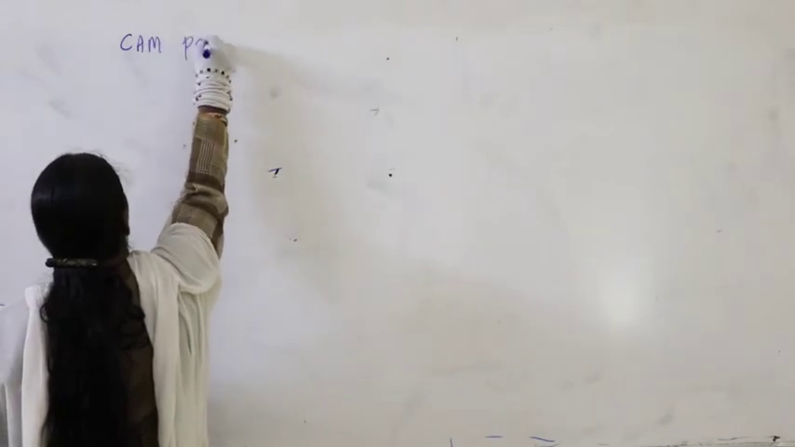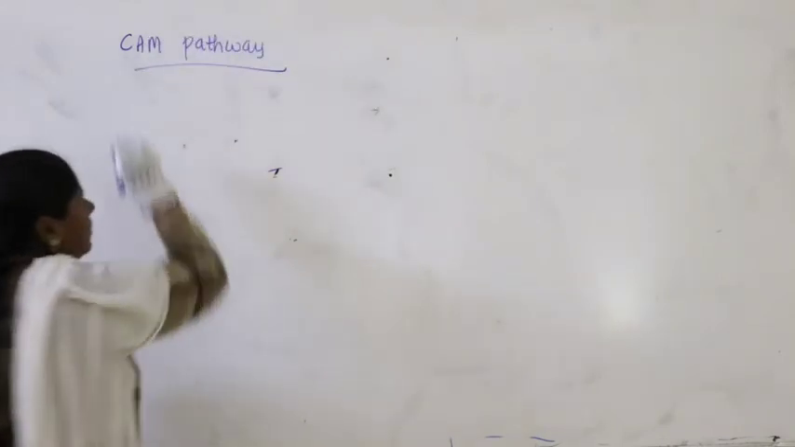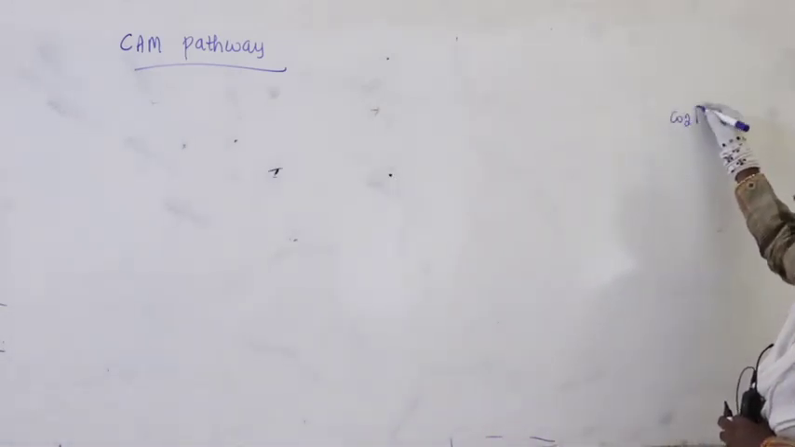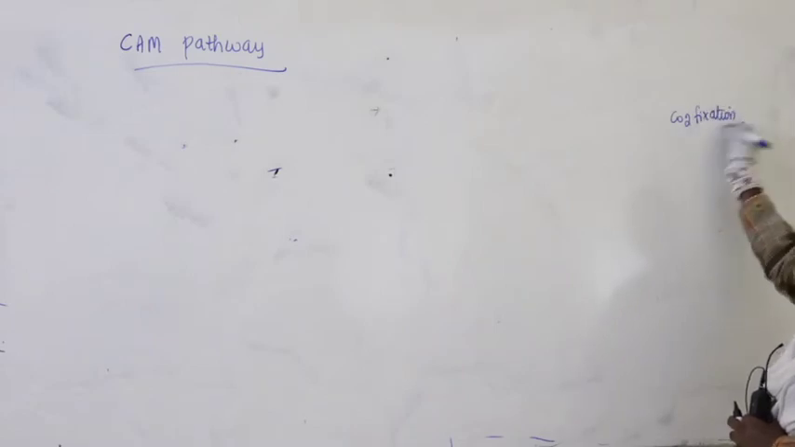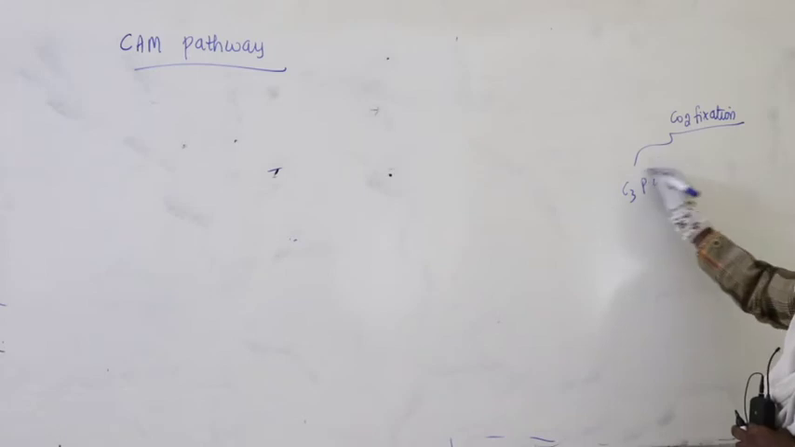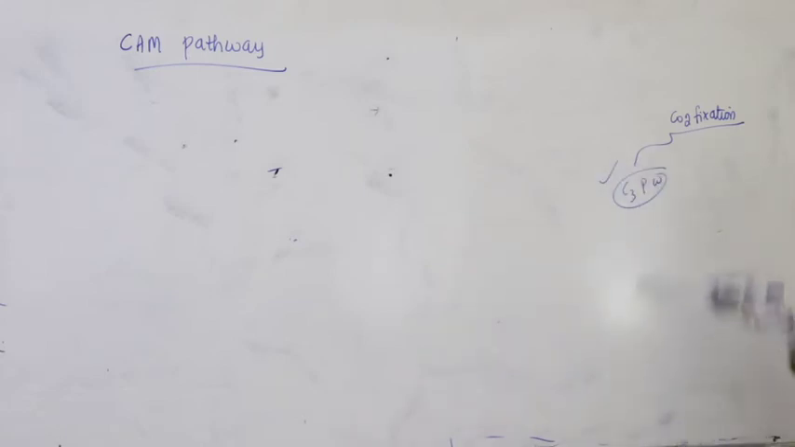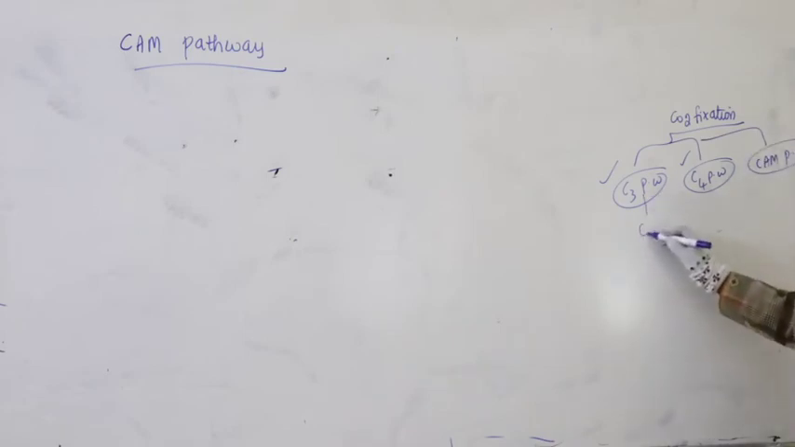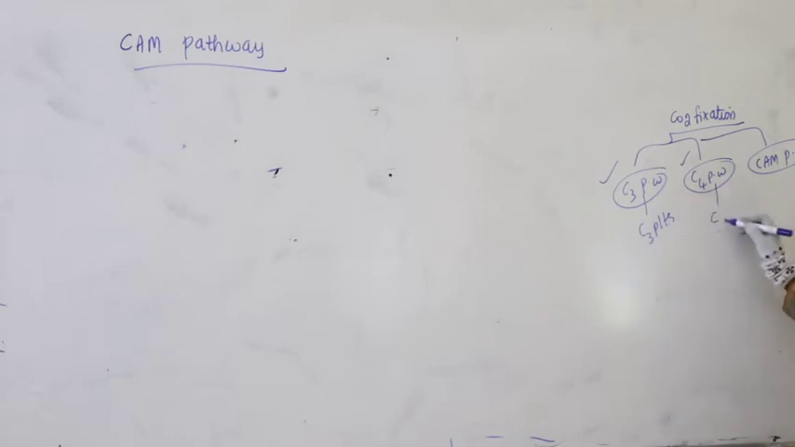CAM pathway. If you remember, these are the pathways we have for carbon dioxide fixation. We have the C3 pathway, which we completed. In some plants it is the C4 pathway, which is also completed. In some plants it occurs by what is called the CAM pathway. So, the C3 pathway occurs in C3 plants, the C4 pathway in C4 plants, and the CAM pathway in CAM plants. Now, we are discussing the CAM pathway.